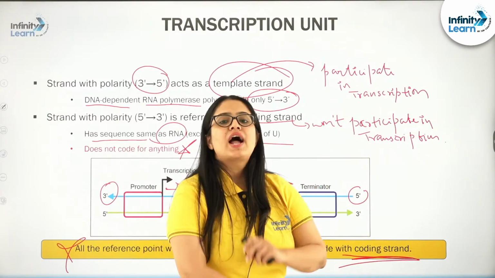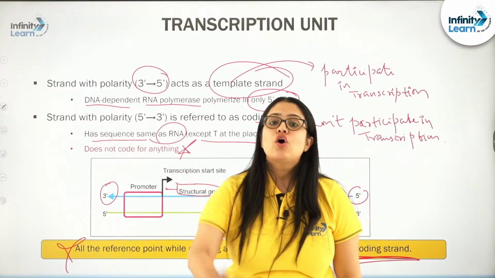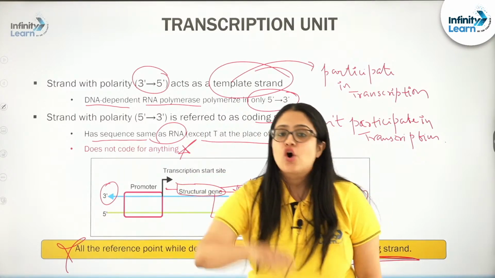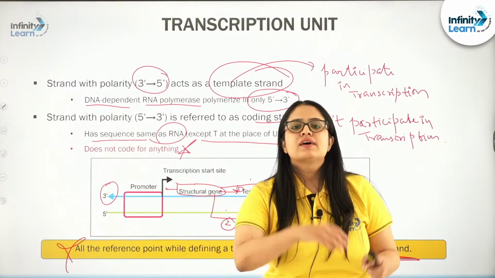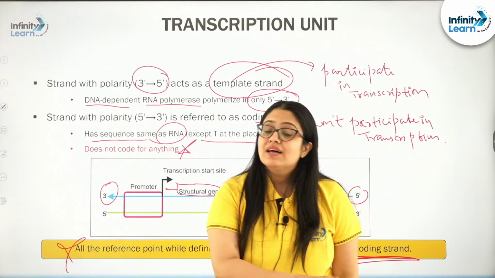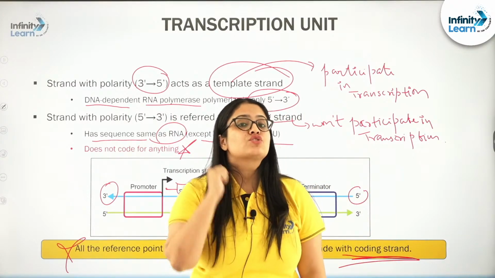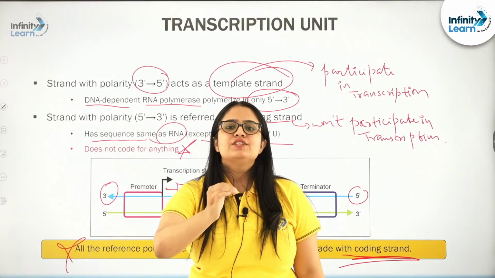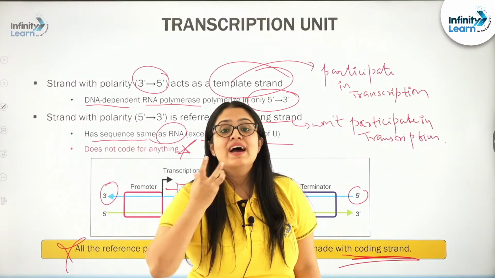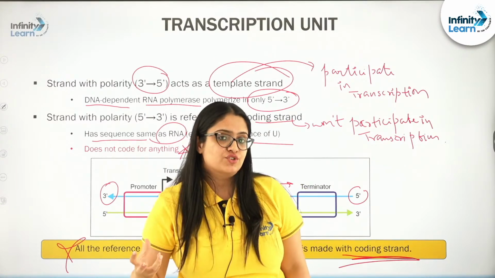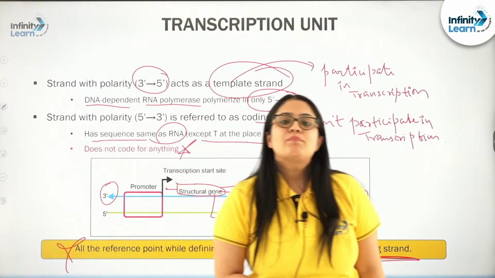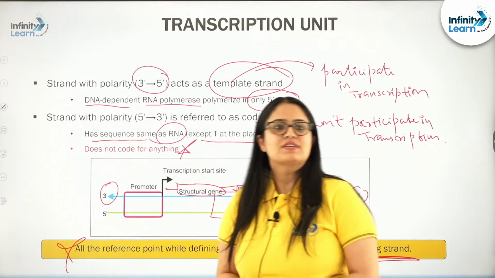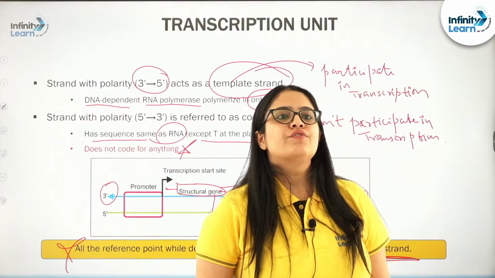The polarity of the coding strand is used to assign the position of promoter, terminator and other segments or parts of the transcription unit. So, the coding strand by default is used for reference, for giving positions to the segments or parts of the structural unit. I hope this much is clear to all of you.